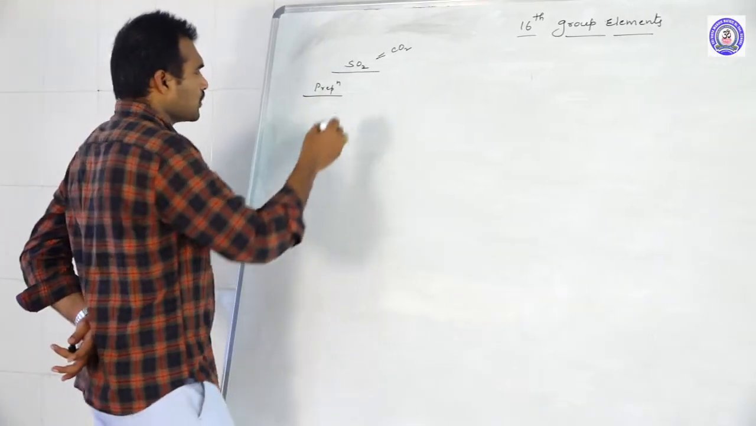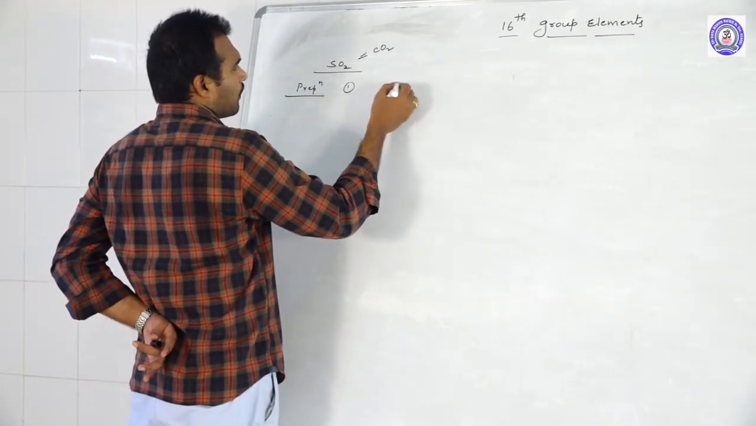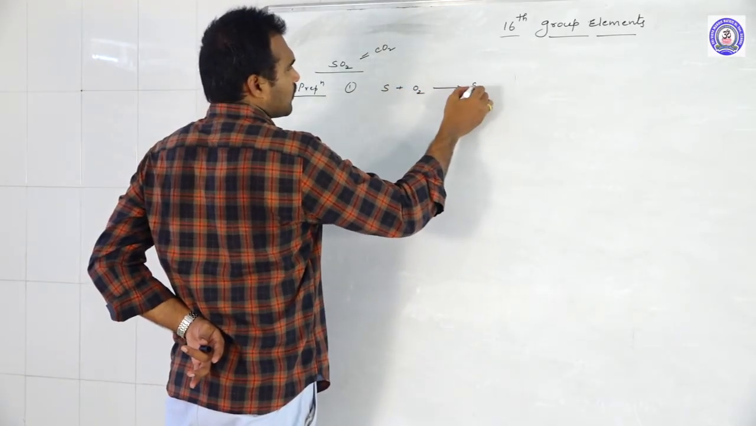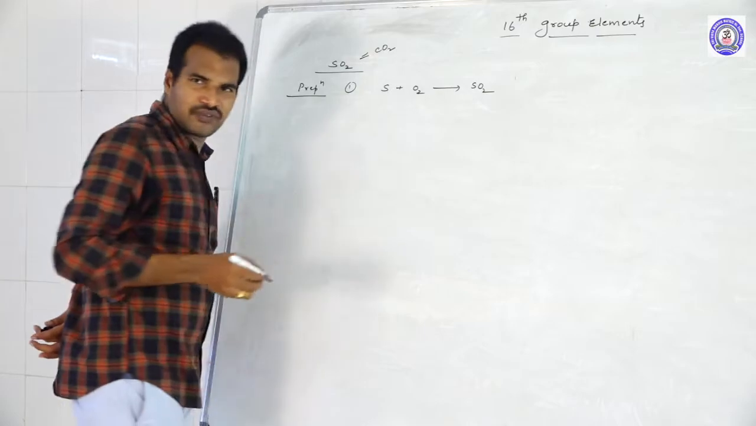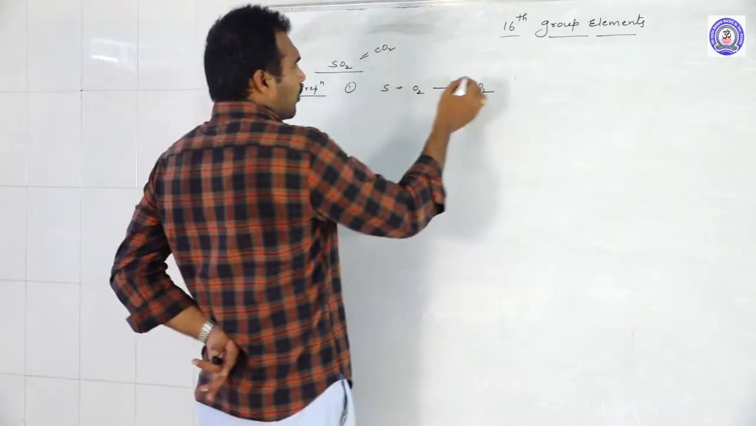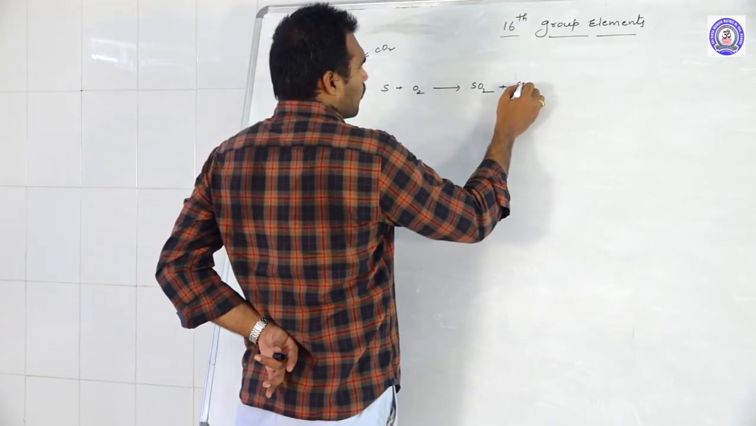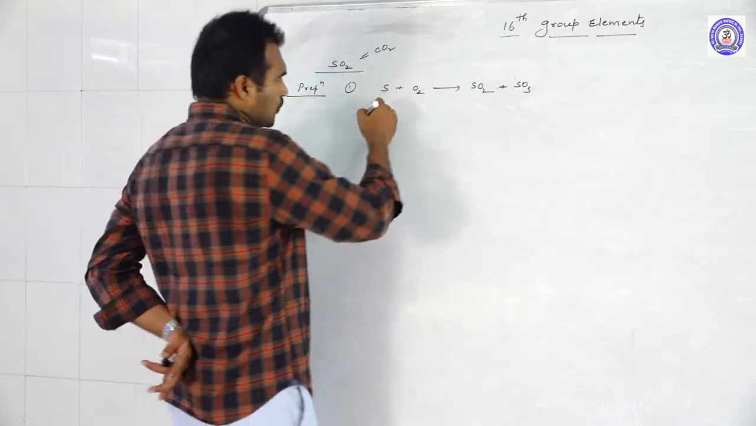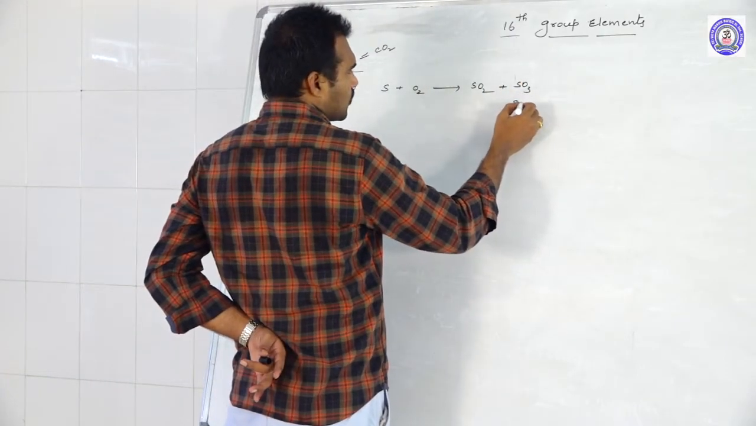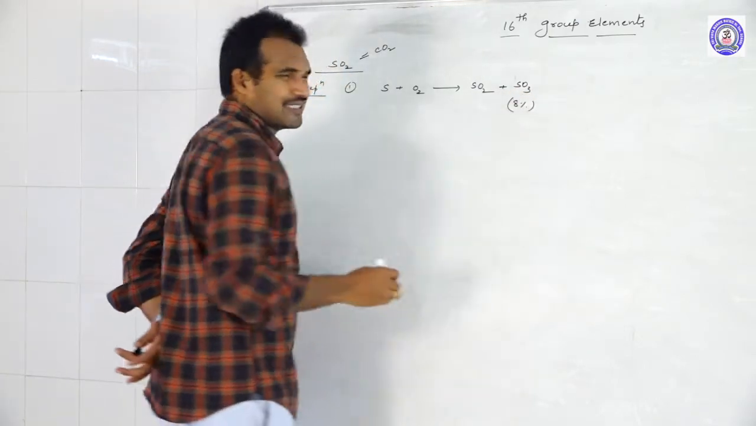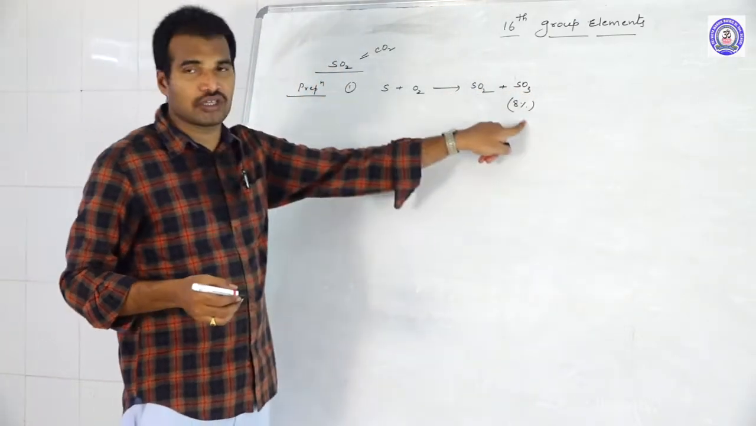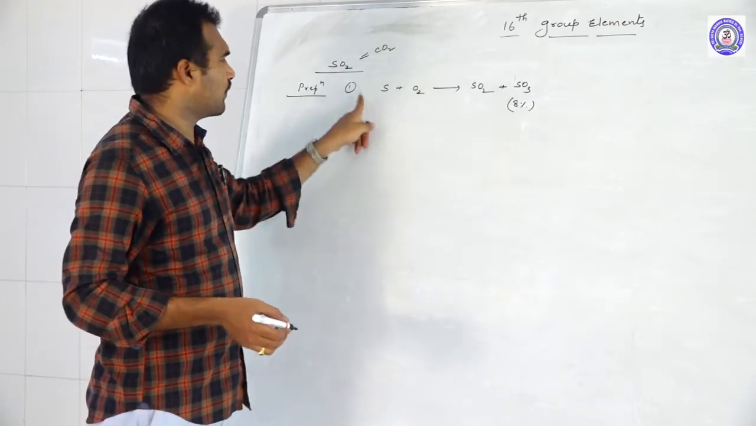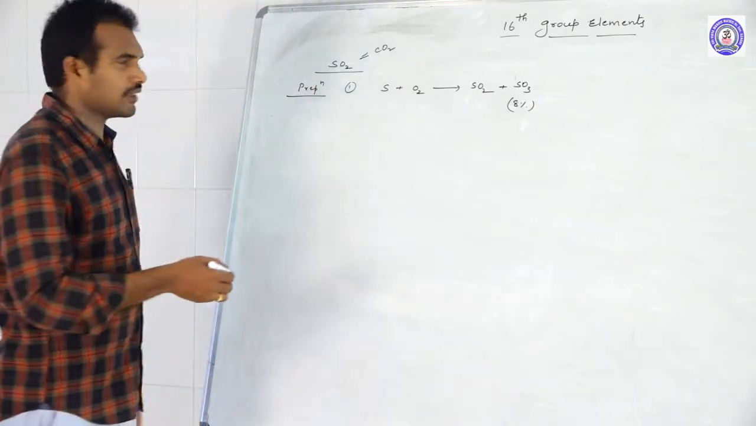We can prepare sulfur dioxide directly by the oxidation of sulfur with oxygen. But there is a problem with this method. We cannot prepare SO2 in pure form by simple oxidation. Why? Because during the preparation there is a chance of getting 6 to 8% of SO3 also. So if you want to prepare 100% SO2, we should not follow the first method.